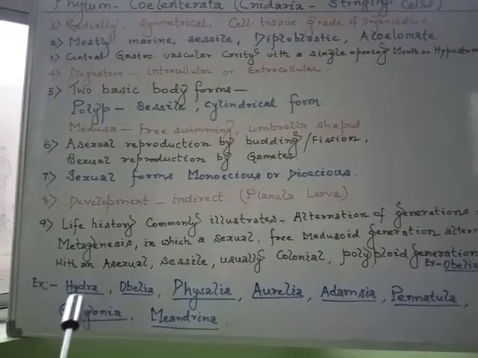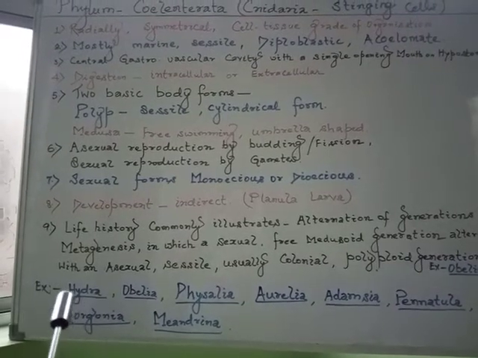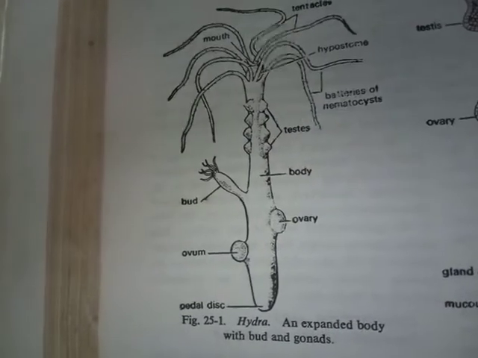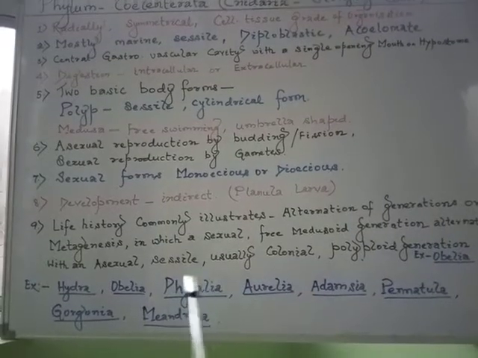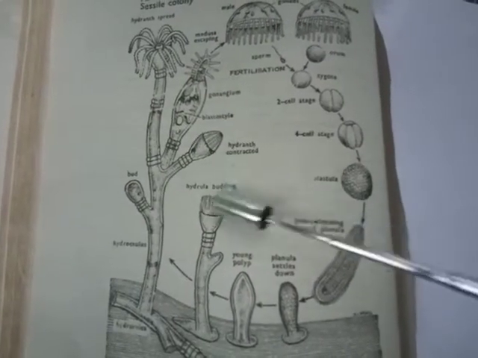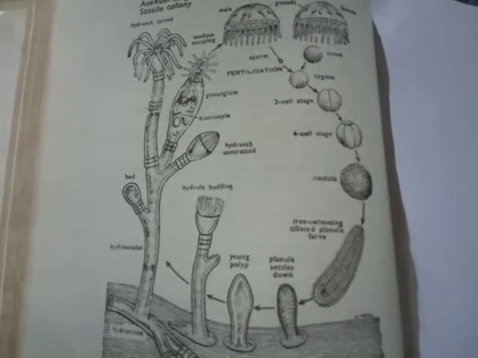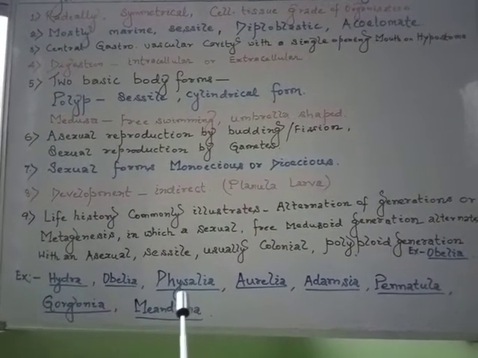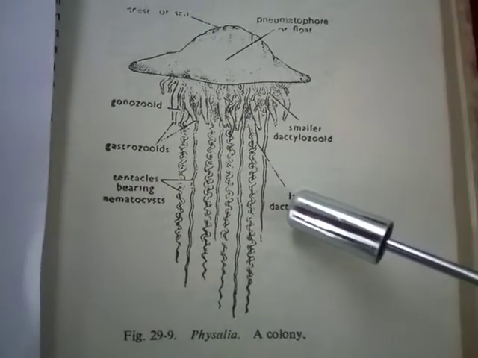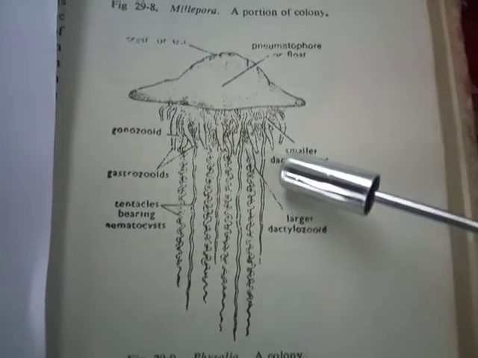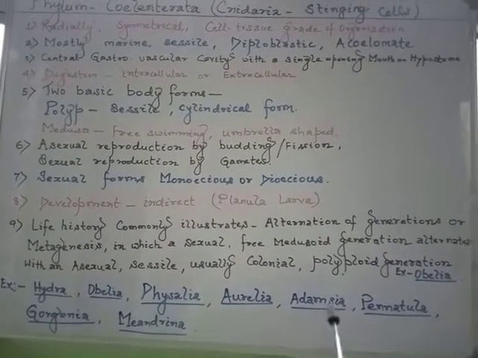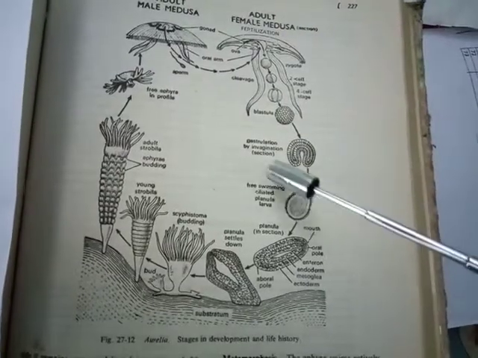If we go through the common examples, one is Hydra. This one is the Hydra, a common member of the coelenterates. The next one is Obelia, which we have just discussed and observed. The next common member is Physalia. This is the Physalia, which is also called the Portuguese man of war. The next member is Aurelia. This one is the Aurelia.